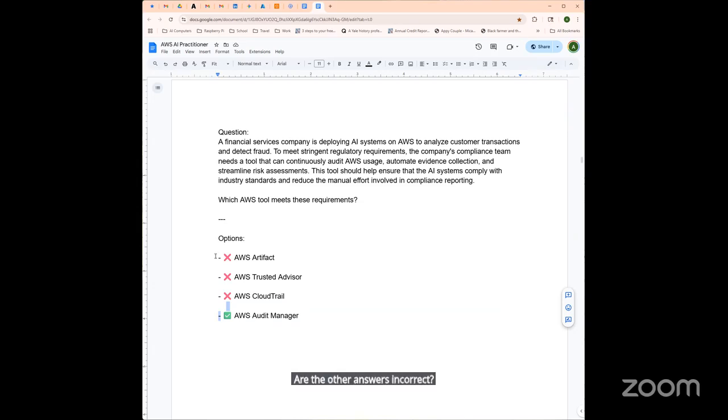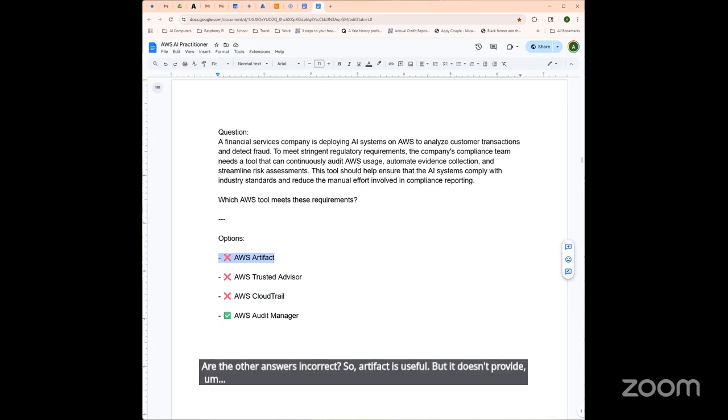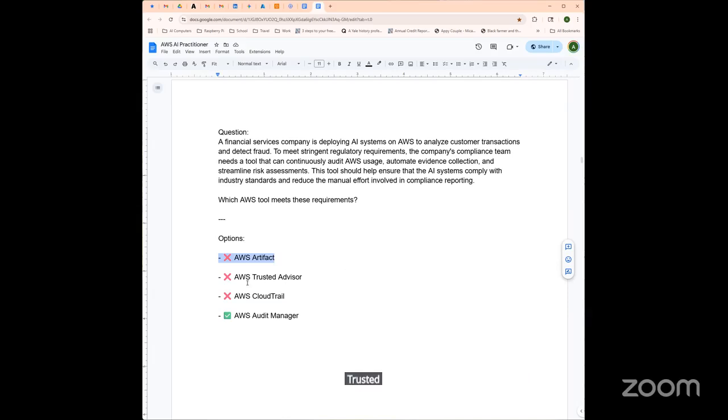Why are the other answers incorrect? Artifact is useful, but it doesn't provide auditing. It provides compliance documentation and agreements, but not auditing of your environment for live evidence. It's more for reading policies and not ensuring your own compliance posture. Trusted Advisor is a good one too, but this offers real-time recommendations to optimize things like cost, performance, security, or service limits.